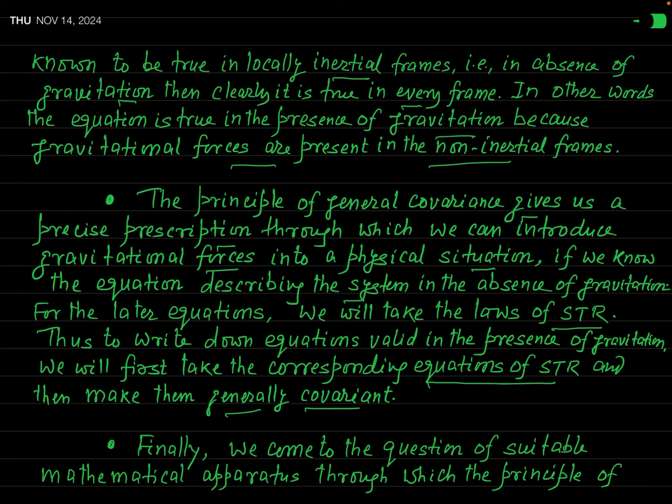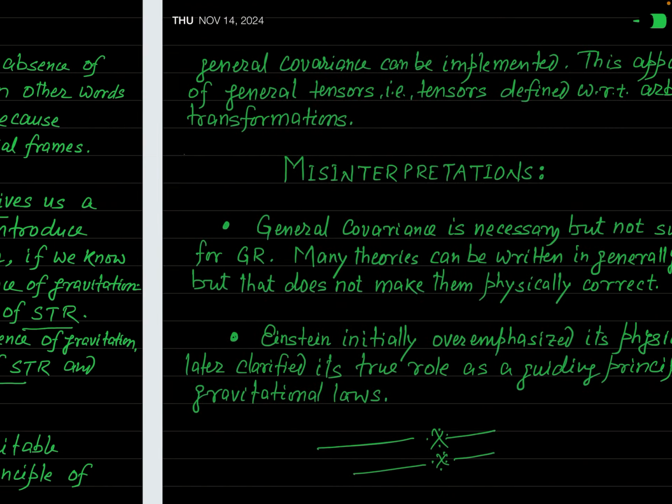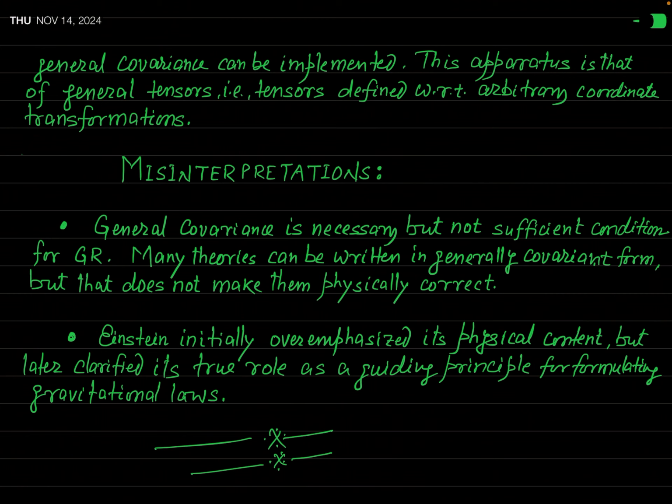So finally we come to the question of a suitable mathematical apparatus through which the principle of general covariance can be implemented. And this apparatus is simply the general tensors, that is, the tensors defined with respect to arbitrary coordinate transformations. And so in our forthcoming videos we will see some of the basic concepts and the basic tensors in great detail.